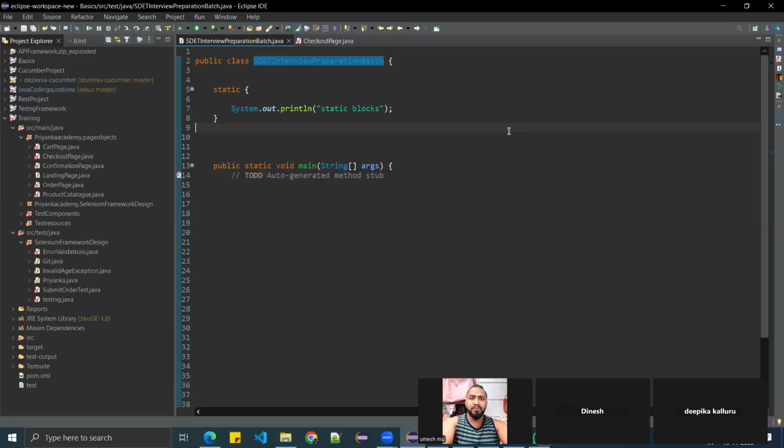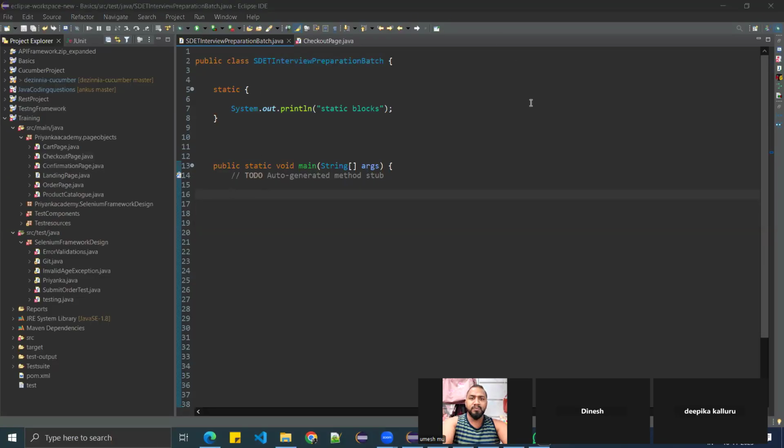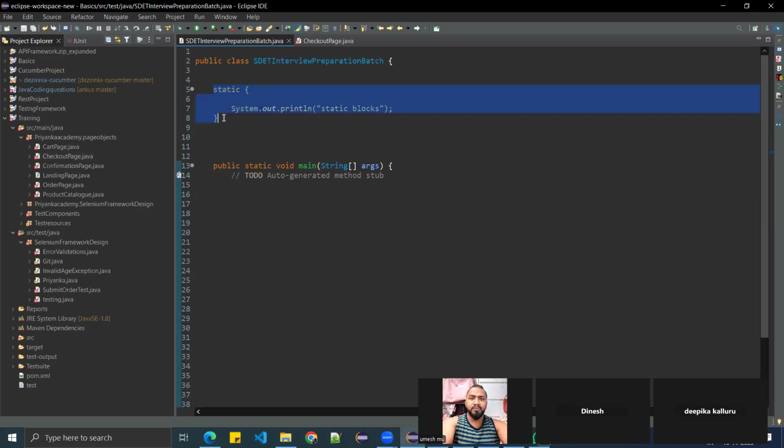Static blocks will be executed before the main method. Why, Priyanka? Every time you were told that whatever we have written inside the main method will be executed. Yes, correct. But here, from the memory point of view, first the class will be loaded. When the class is loaded, memory will be allocated to the static blocks. So first the static blocks will be executed. Right, team?